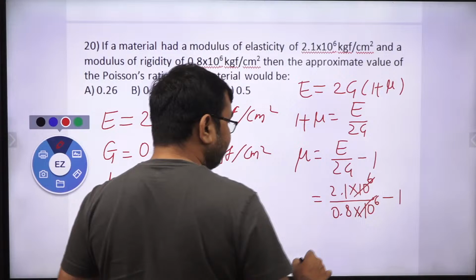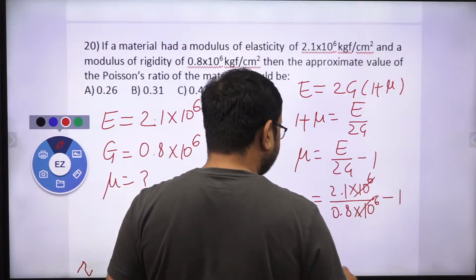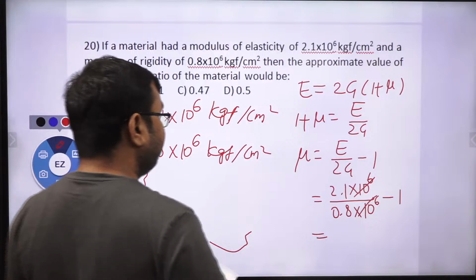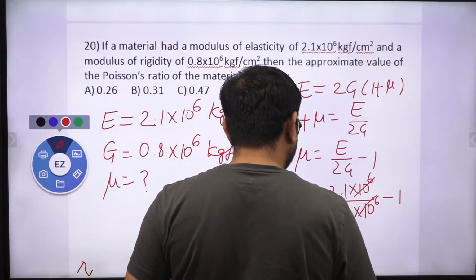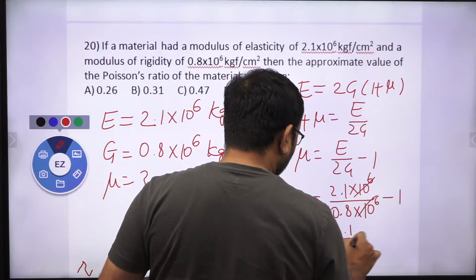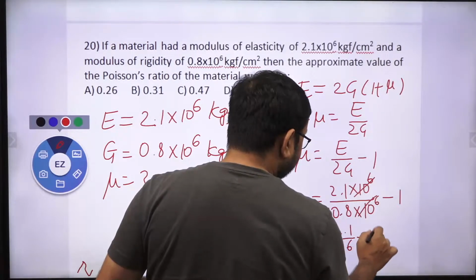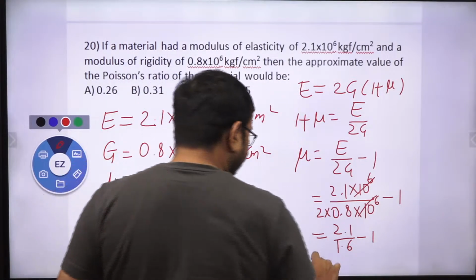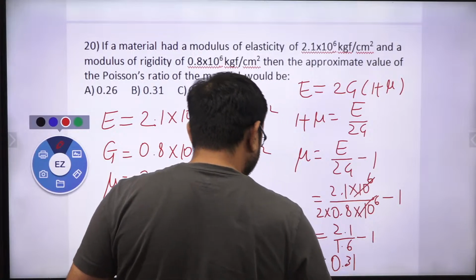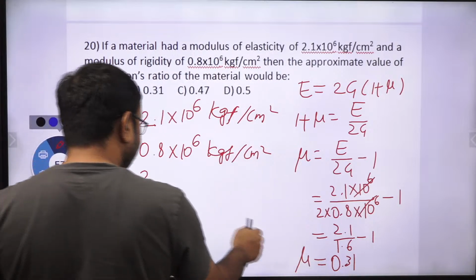So this is cancelled out with this. Is that clear? And obviously here we have into 2, correct? So this is 2.1 over 1.6 minus 1. If you solve this equation, then you can get 0.31, correct?